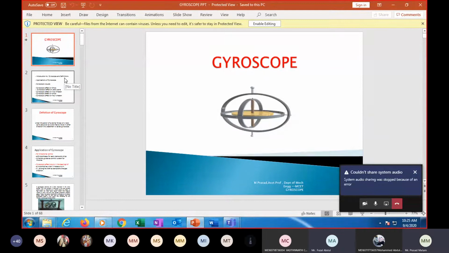So let us define what is a gyroscope. Gyroscope is nothing but a disc, or we can define like this: under the action of external forces, the body spins in one axis and tries to rotate in another axis. That effect is called the gyroscope.